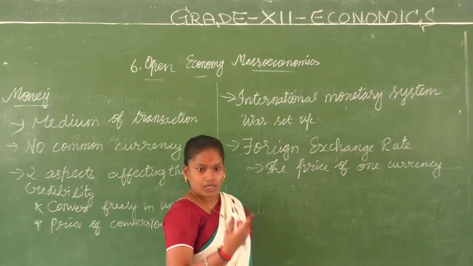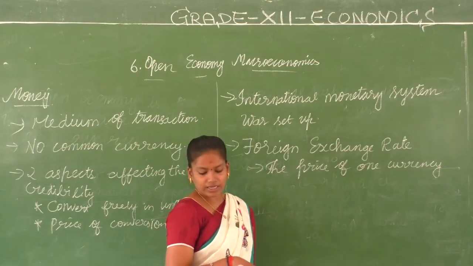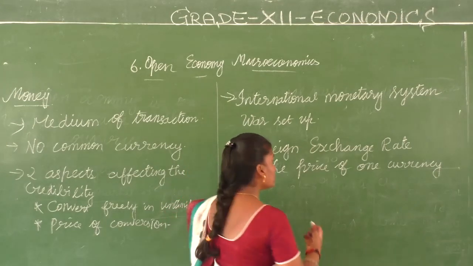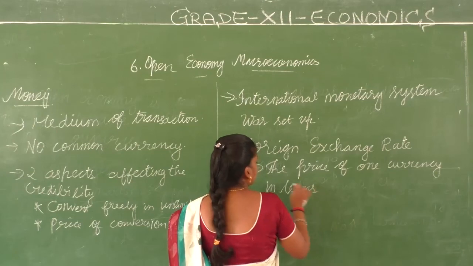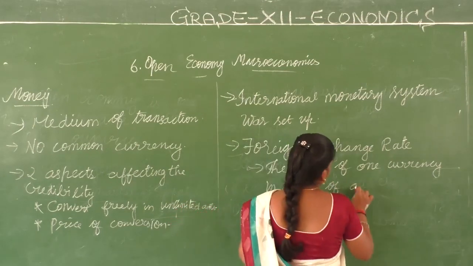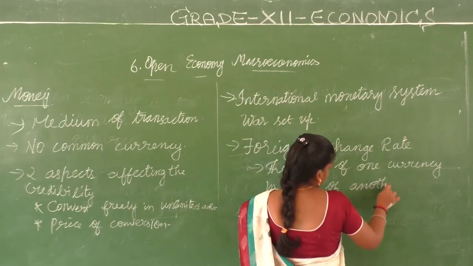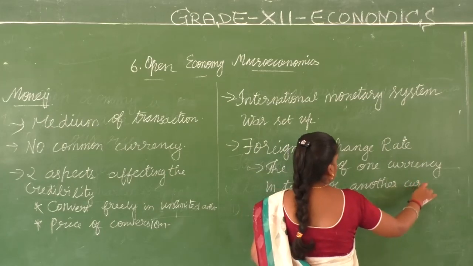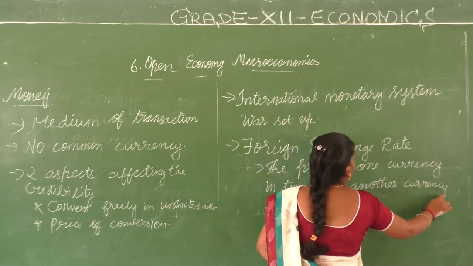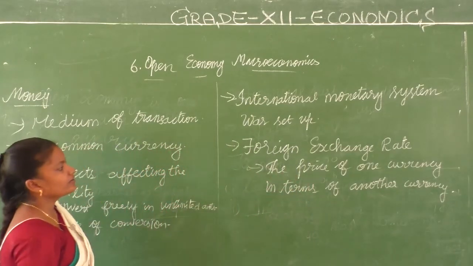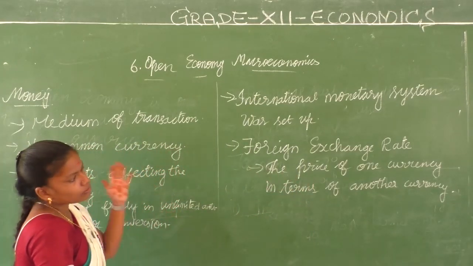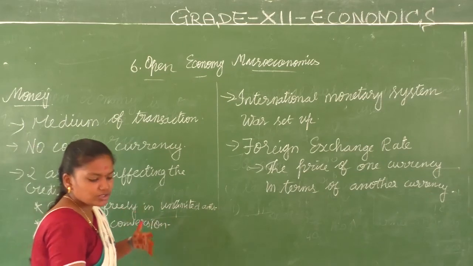The price of one currency in terms of another currency is what we are going to talk about through the foreign exchange rate, or the exchange rate.